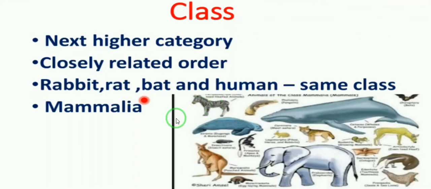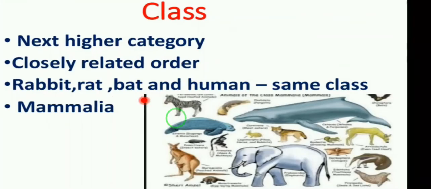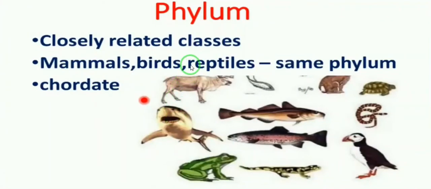Understand, children? Moving on to the next one, the phylum. Classes which are related with one another constitute a phylum. The classes of different animals like mammals, bats, reptiles, frogs and fishes constitute the phylum Chordata, which have a notochord or backbone.